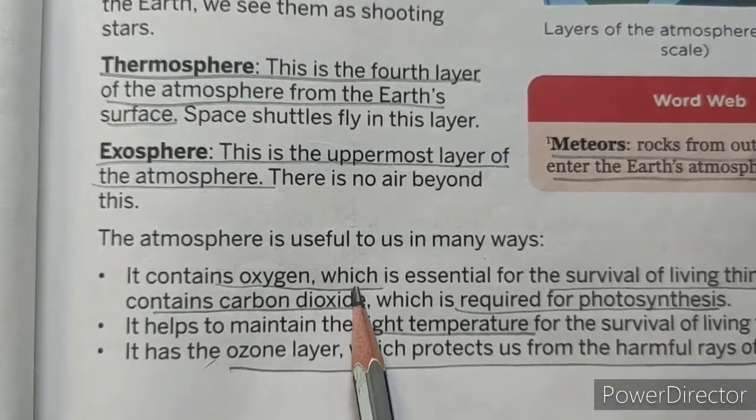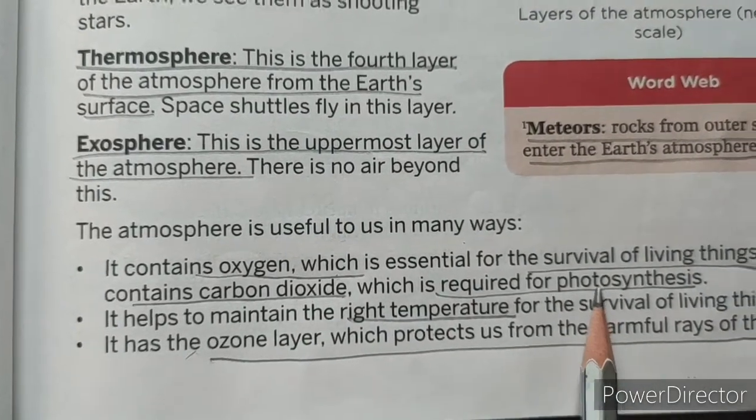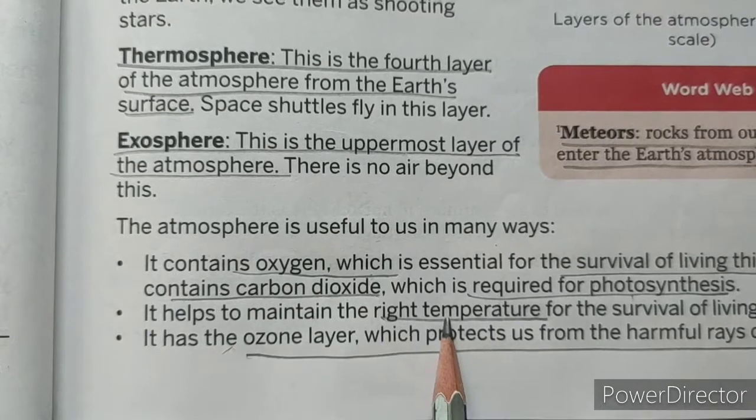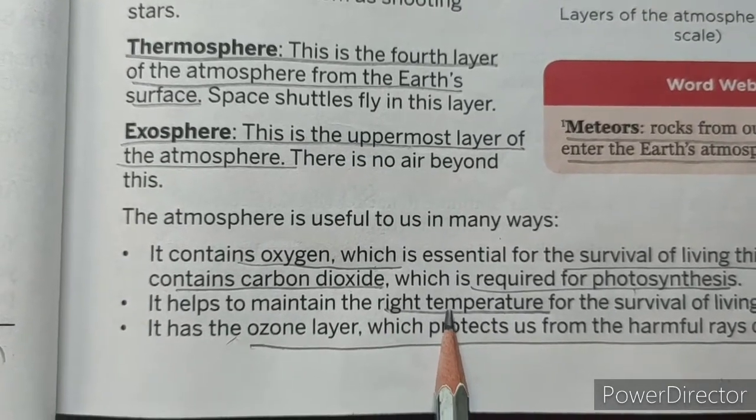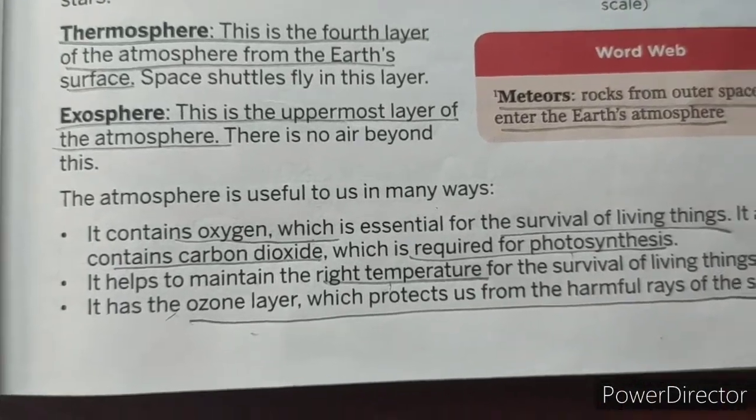First, it contains oxygen and it also contains carbon dioxide. This carbon dioxide is required for photosynthesis. It also helps in maintaining the right temperature, and the ozone layer protects us from the harmful rays of the sun.